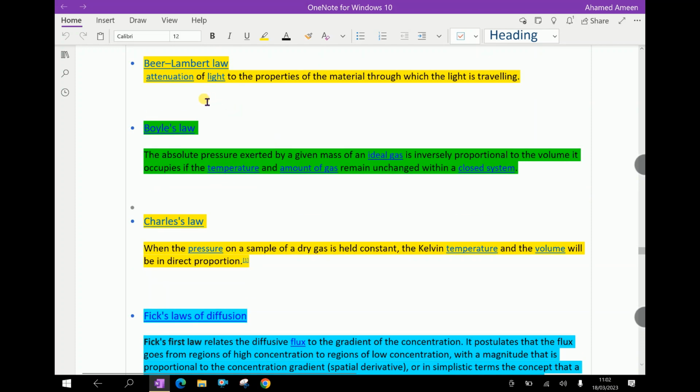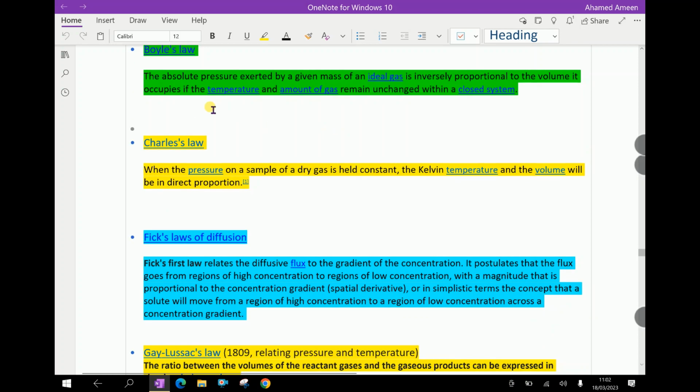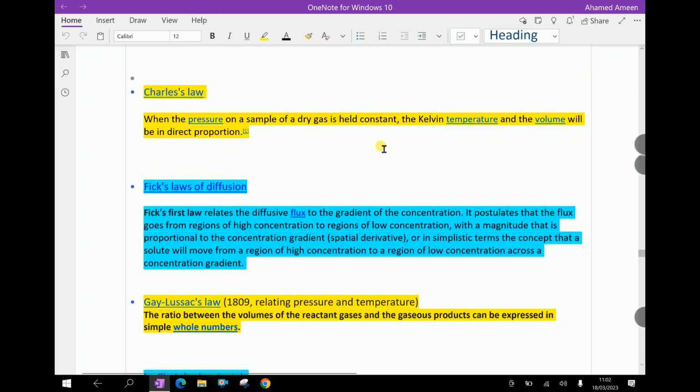Beer-Lambert law. Attenuation of light related to the properties of the material through which the light is traveling. Boyle's law. The absolute pressure exerted by a given mass of an ideal gas is inversely proportional to the volume it occupies if the temperature and amount of gas remain unchanged within a closed system.